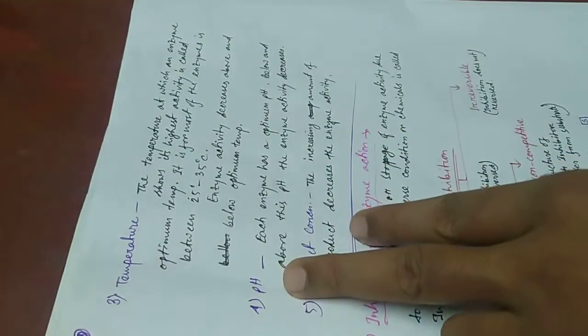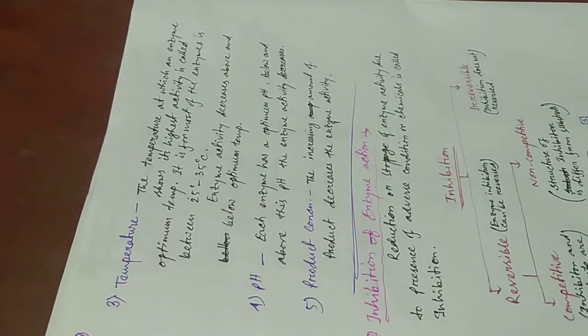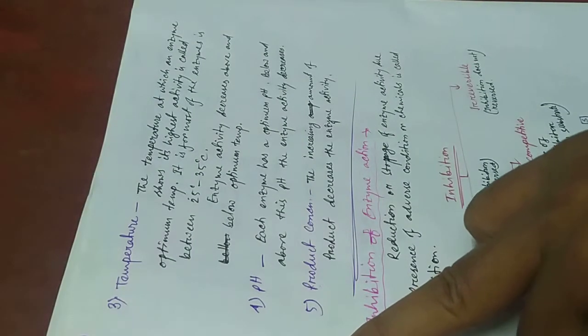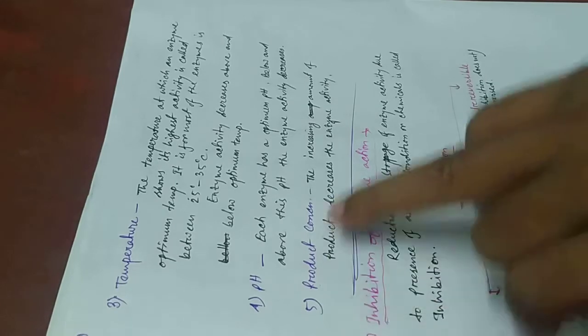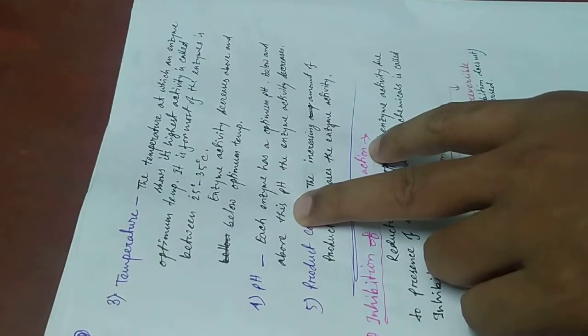Then the pH value. Each enzyme has an optimum pH, same as temperature. Below and above this pH, the enzyme activity decreases, or the enzyme does not react.